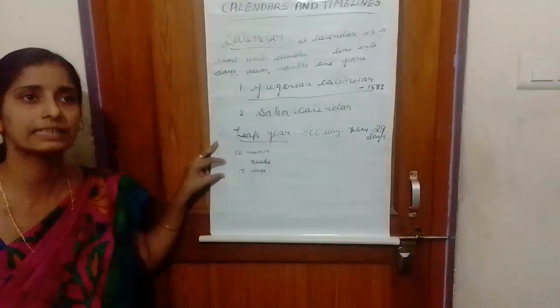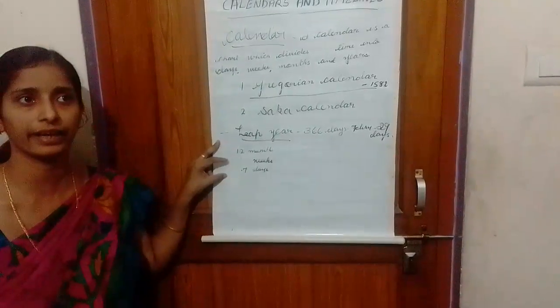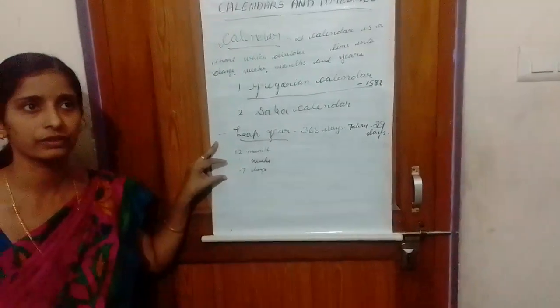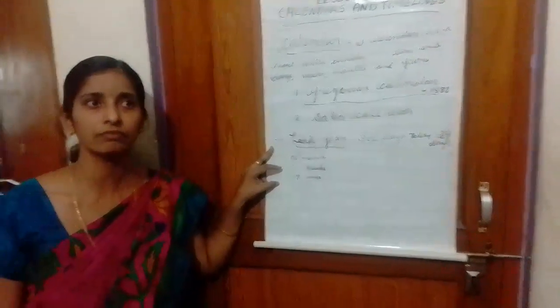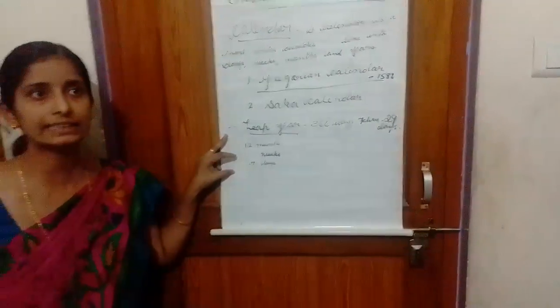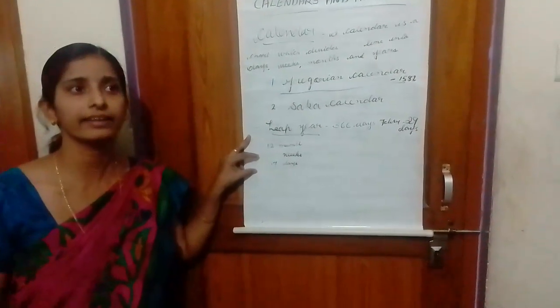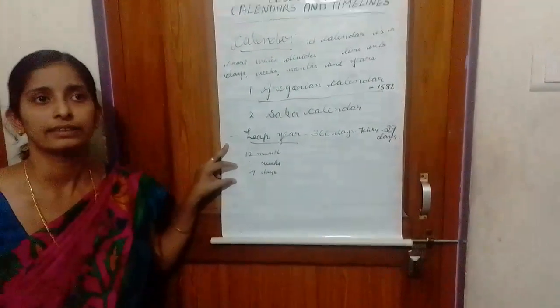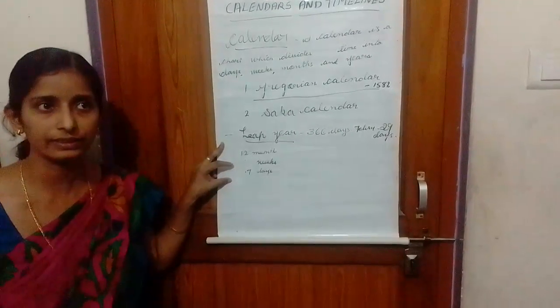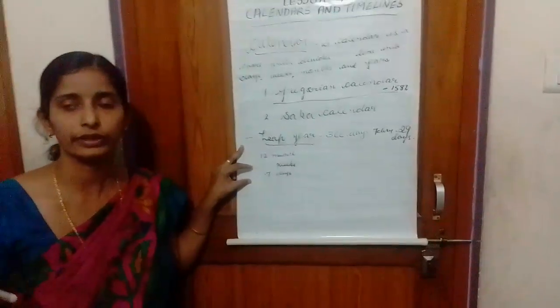The remaining 6 hours, a quarter of a day, are added for 4 years till they become 1 day. This additional day is added in the month of February in the 4th year. Therefore, in the 4th year, February has 29 days. Such a year is called a leap year and comes once in 4 years.